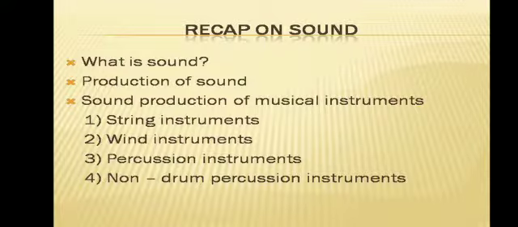Sound production of musical instruments. That type of sound depends on the type of instrument. String instruments make music by plucking or striking the strings. Wind instruments make music by blowing on the top of the instrument. Percussion instruments make music by striking or shaking the instrument. Non-drum percussion instruments, when they are beaten or struck, they'll produce sound.